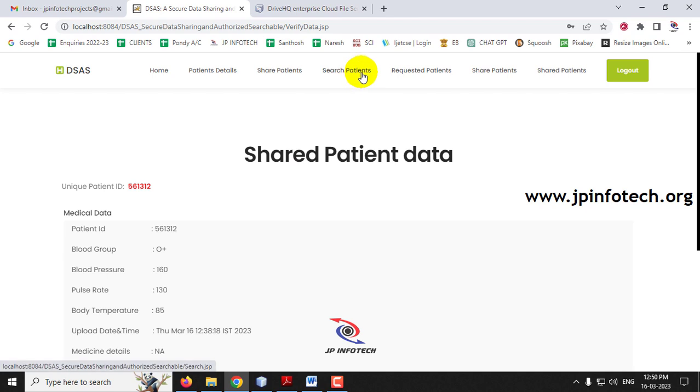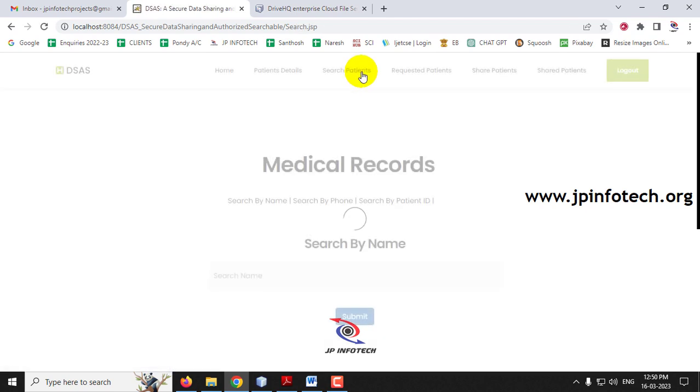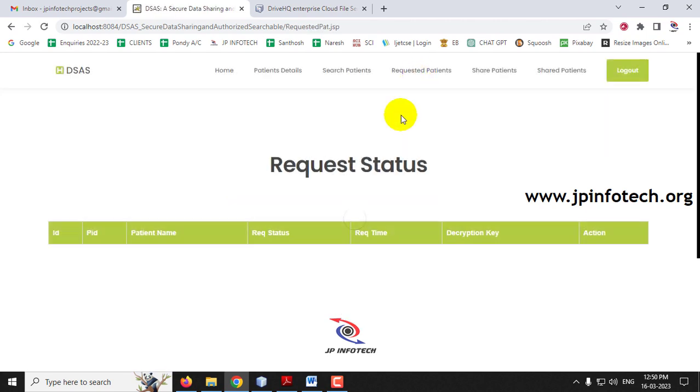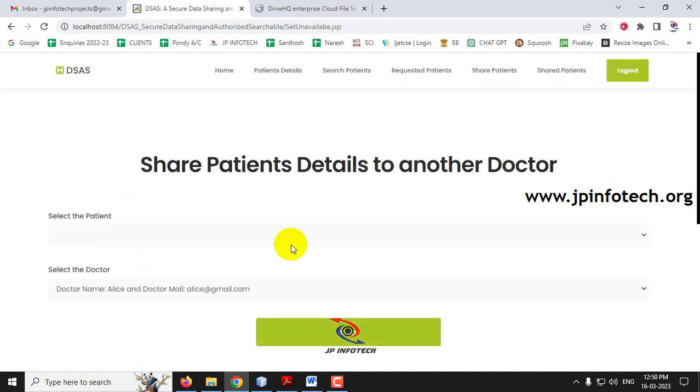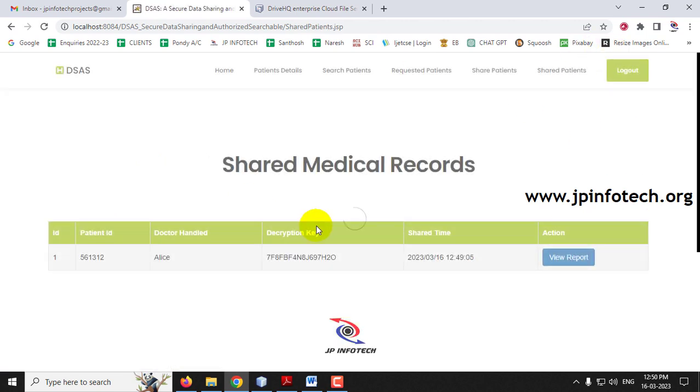Now if you go to the search patient data, the same things will be available here. This doctor has not requested anything, so the requested list is empty, and you can see the shared details. There is no patient allocated, so they cannot share anything right now. In shared patient, they can see all the patients that have been shared by the other doctors.